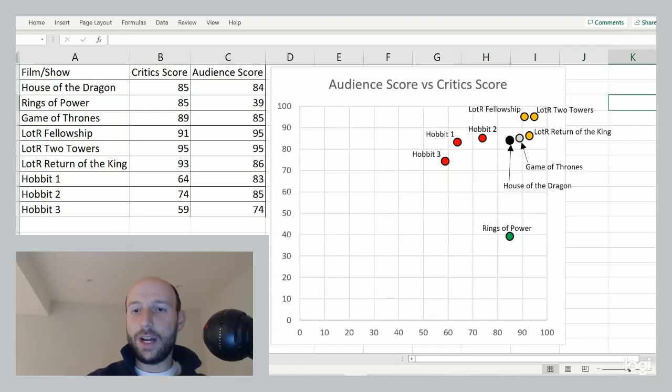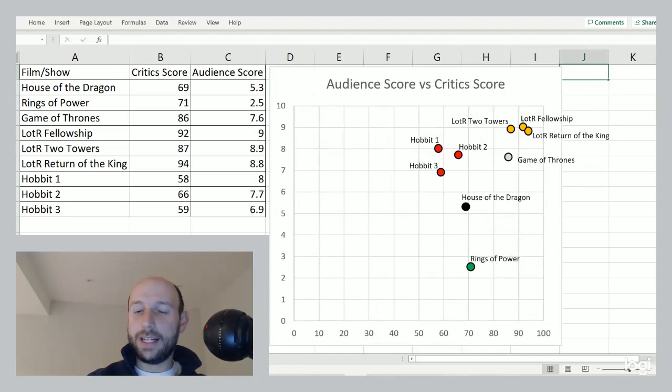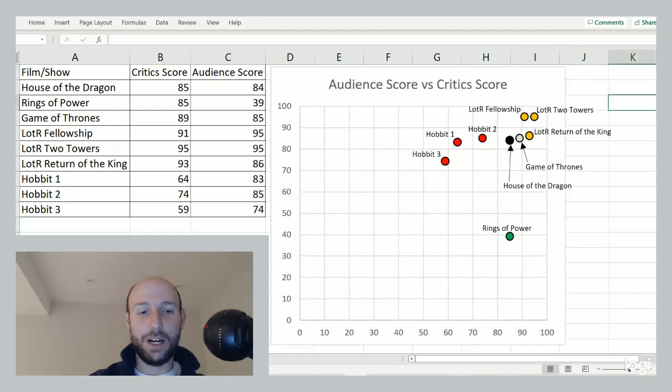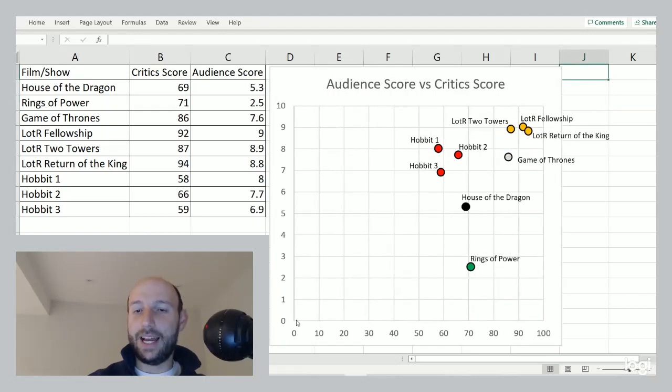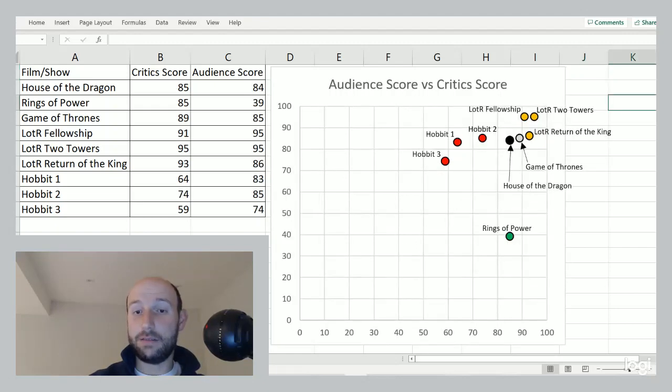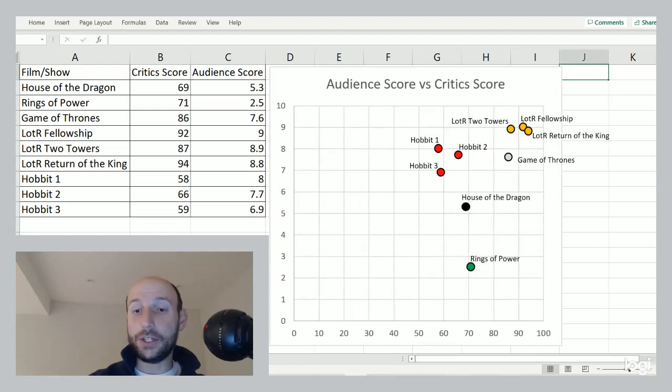And House of the Dragon, well, it's interesting. We see a different trend here in terms of how it compares to Game of Thrones. But we see actually the exact same trend in terms of how it compares to Rings of Power. Critics like it just as much, and audience agree with the critics about House of the Dragon that it's quite good or pretty good, but they disagree with Rings of Power and rank it much lower.